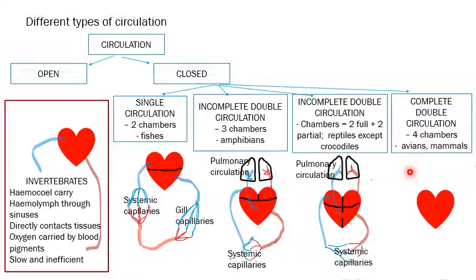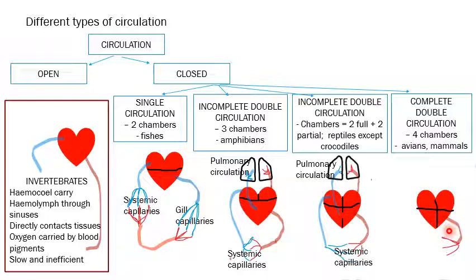Next one is the complete double circulation. See, this is present in humans as well as the birds, avian means birds, and then all the mammals including humans. So in the heart we have 4 completely divided chambers, right atrium, left atrium, left ventricle and right ventricle. Here the blood does not get mixed just like that. The flow is decided completely by the valves.